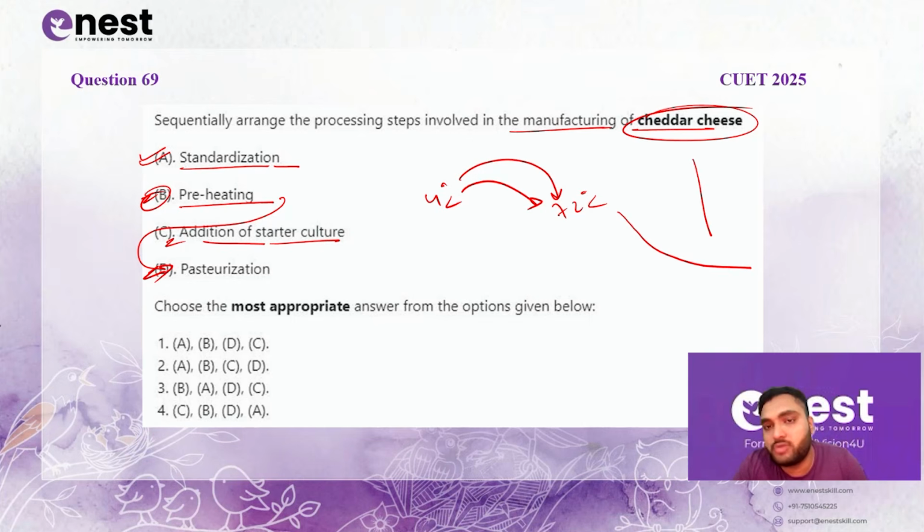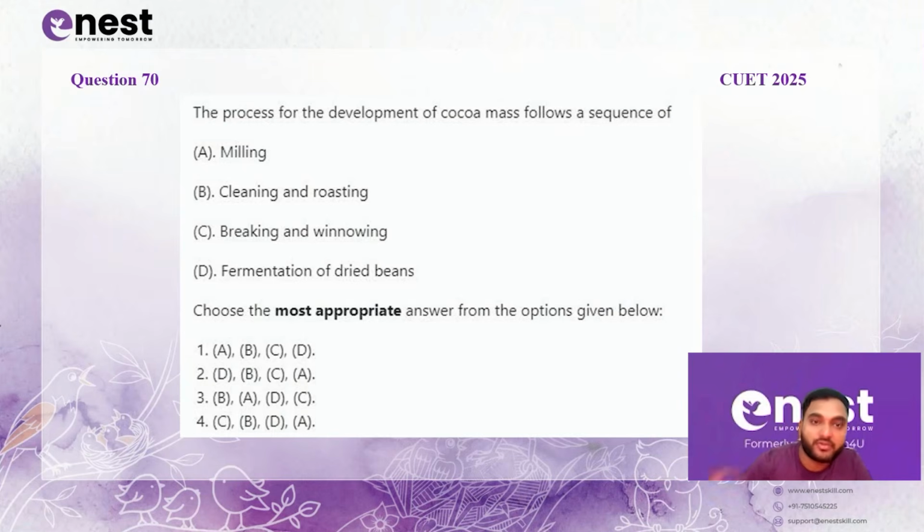And if the cheese is to be consumed fresh, you will make it available in the packed form. Okay. So if we see the option A, B, D and C, that is the first option is the right option for this question. Coming to the next, which of the following process for development of cocoa mass follows the sequence?